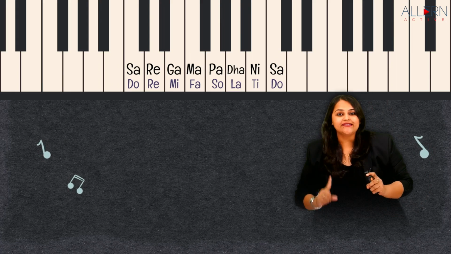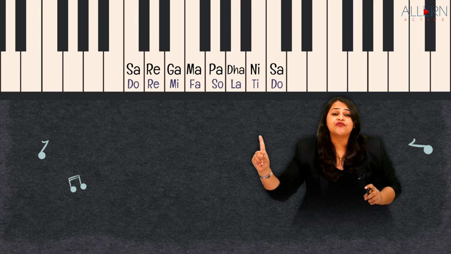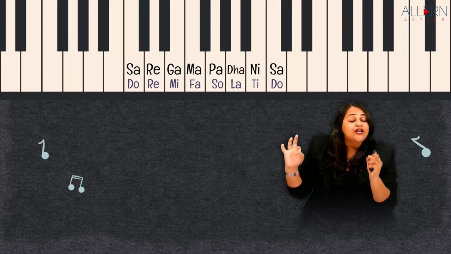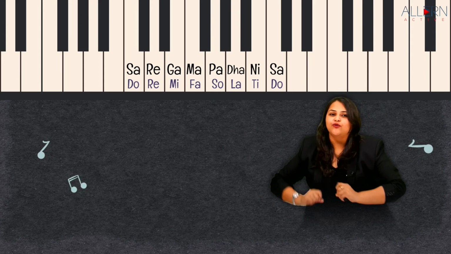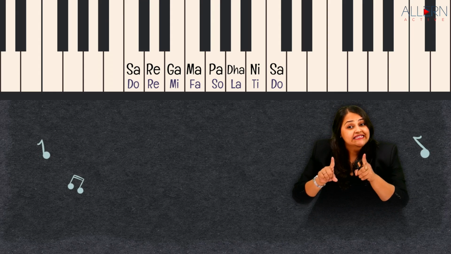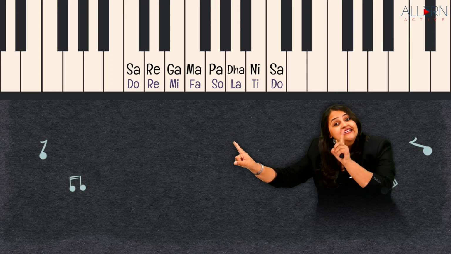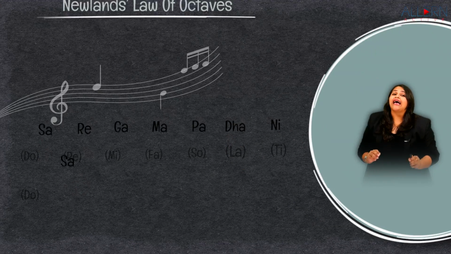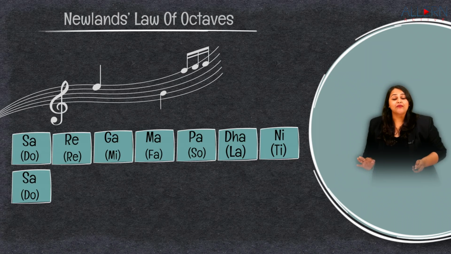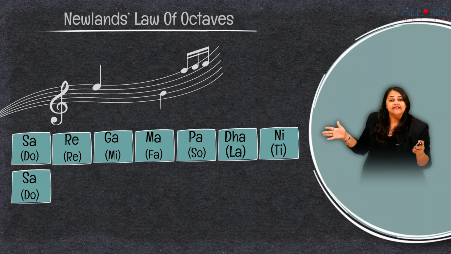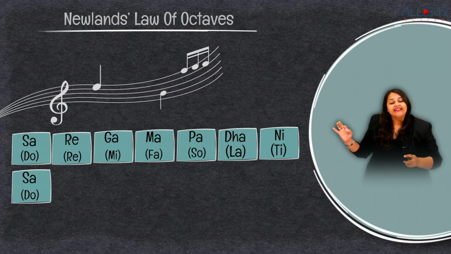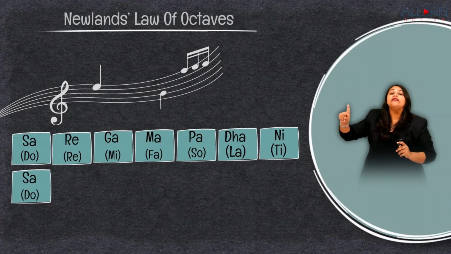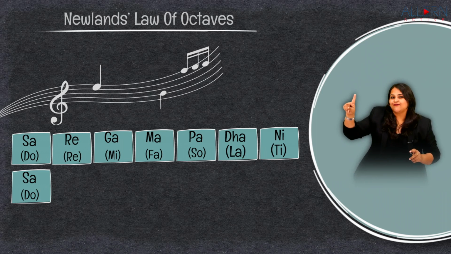So now just carefully look at this. First count how many notes are there. So there's 1, 2, 3, 4, 5, 6, 7, 8 notes. Carefully look at the first and the 8th note. Aren't they similar? It starts with sa, it ends at sa. How many total? 8. That is exactly what Newlands did. He took a group of 8 elements and placed them in the increasing order of their atomic masses. And hence, it was called the Newlands law of octaves.